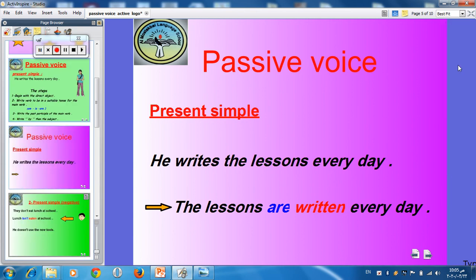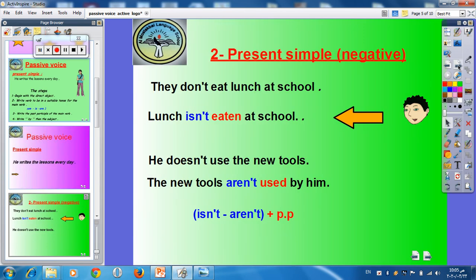Then I told you about the negative. Of course, you know the negative of the present simple uses don't or doesn't. But in the passive, you have to put isn't or aren't or am not, according to the verb. So, lunch isn't eaten at school. Of course, we can add am not, for example, I'm not concerned, and so on. He doesn't use the new tools. The new tools aren't used by him.